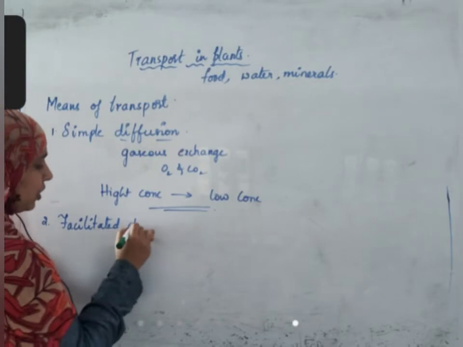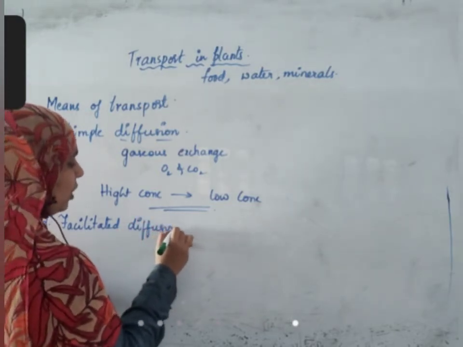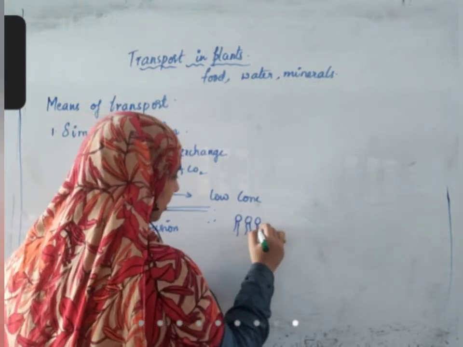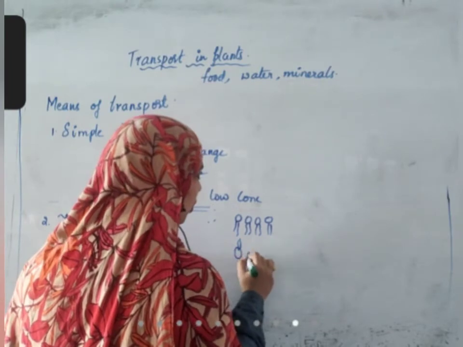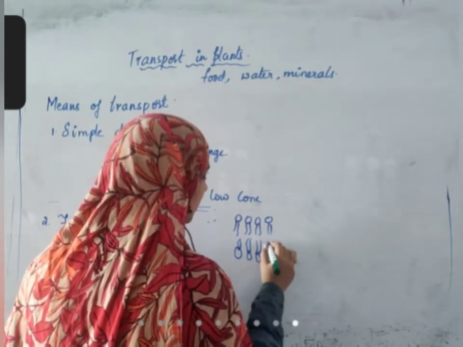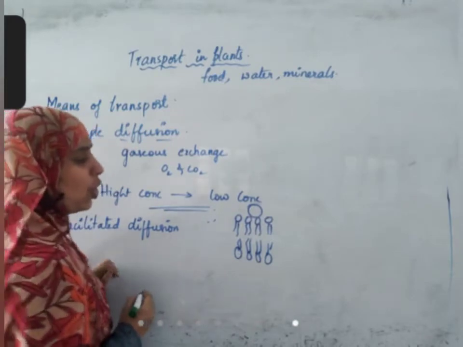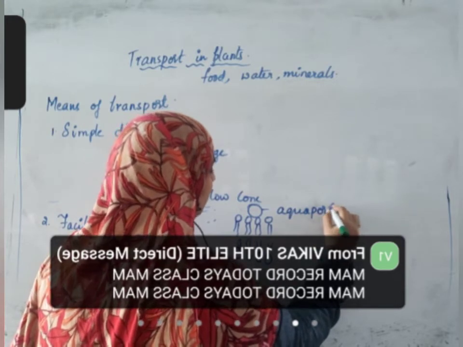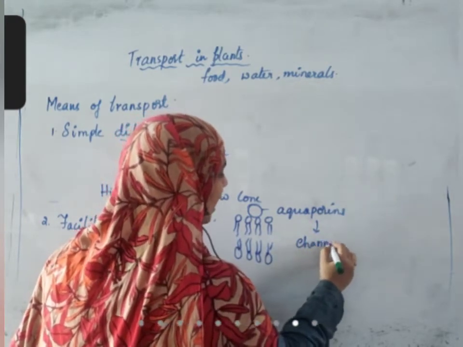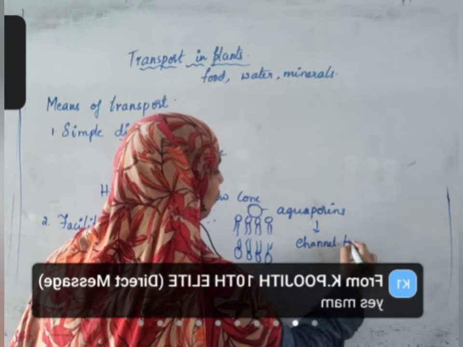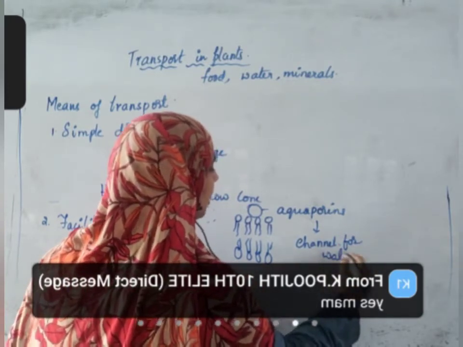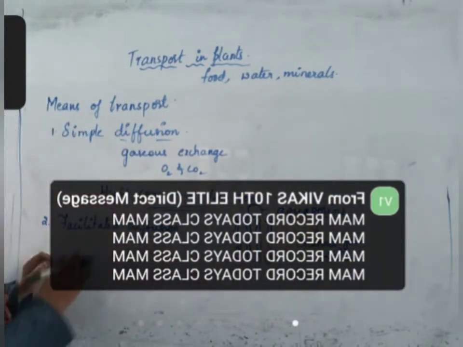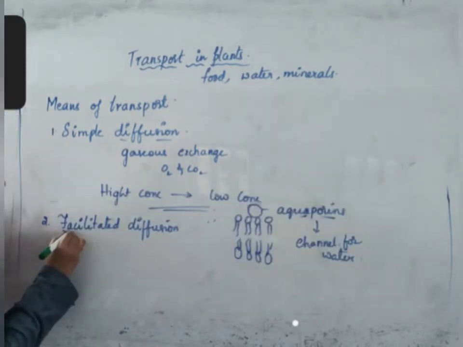Second method is facilitated diffusion. You take, for example, water molecules should pass through the lipid bimembrane, the phospholipid bilayer. This is all lipid bilayer, so how will water molecules pass? For this purpose, there are certain protein molecules called aquaporins. Aquaporins are those protein molecules which act as channels for water molecules, water movements. So here this aquaporin is a protein which is acting as a means of transport. It is facilitating the movement.